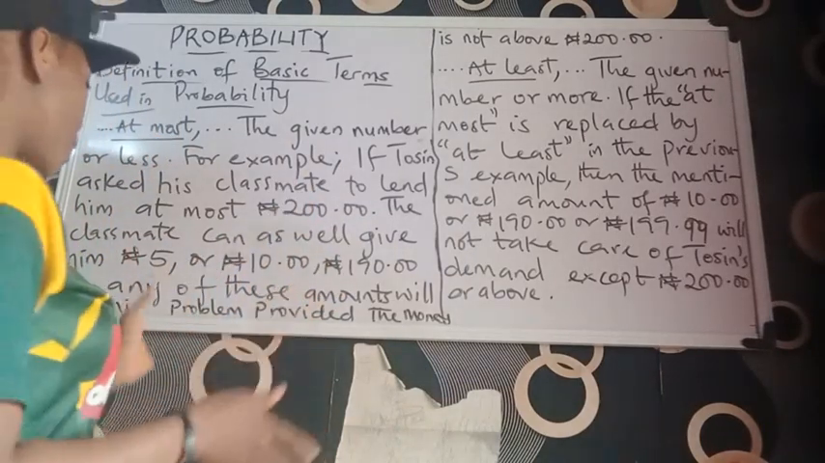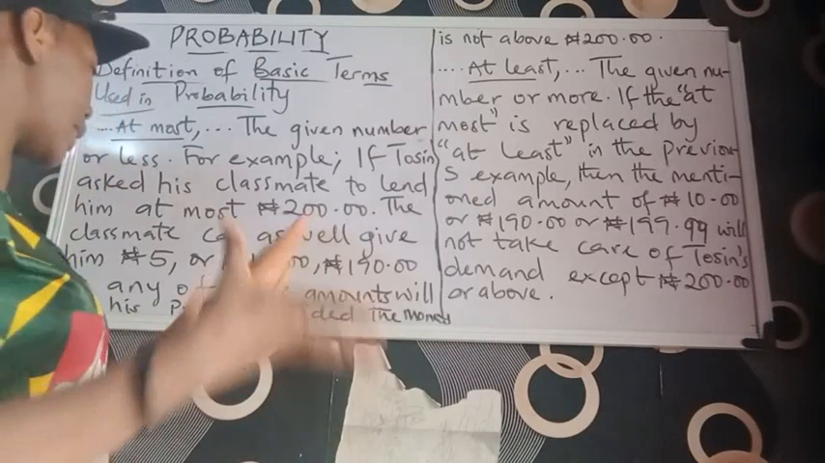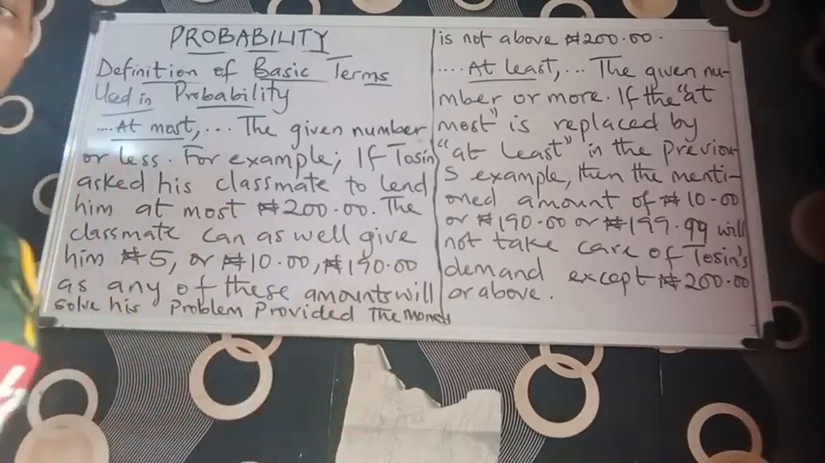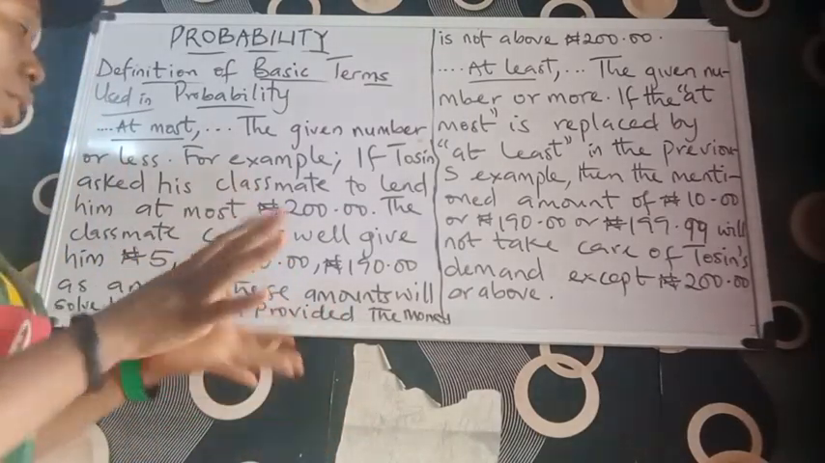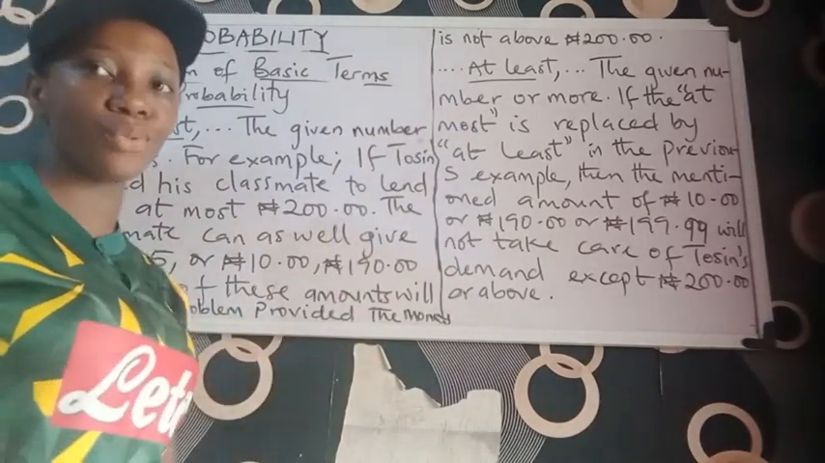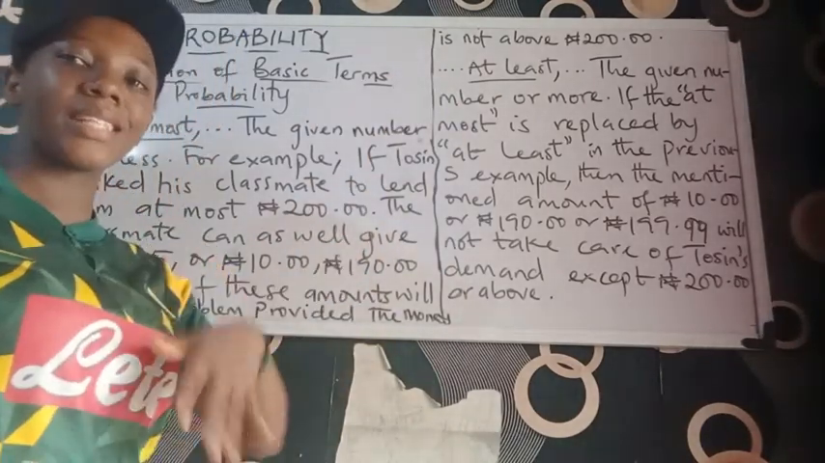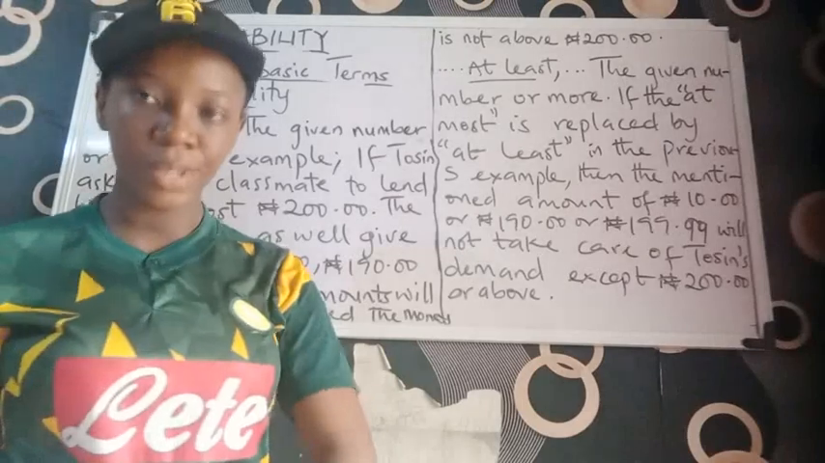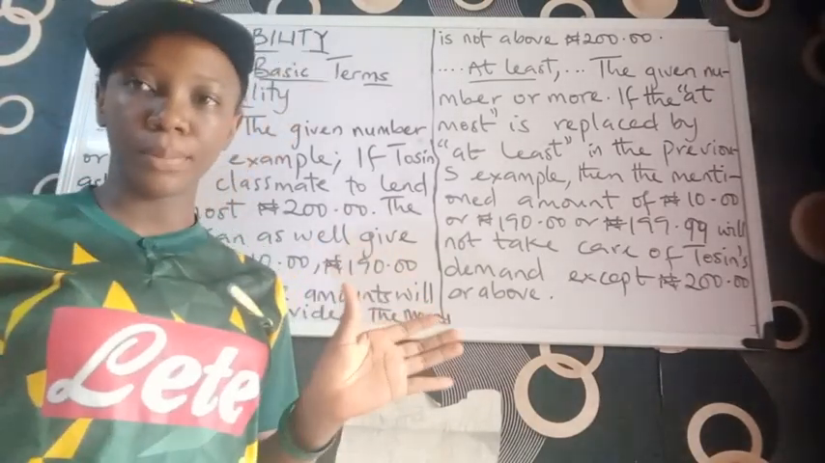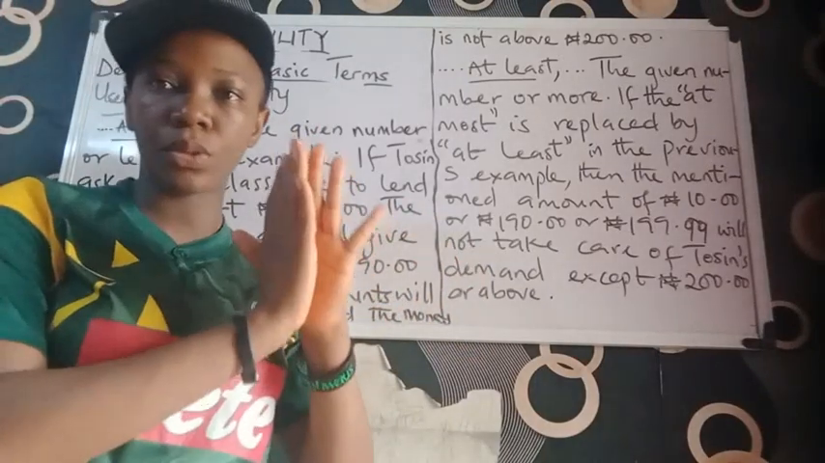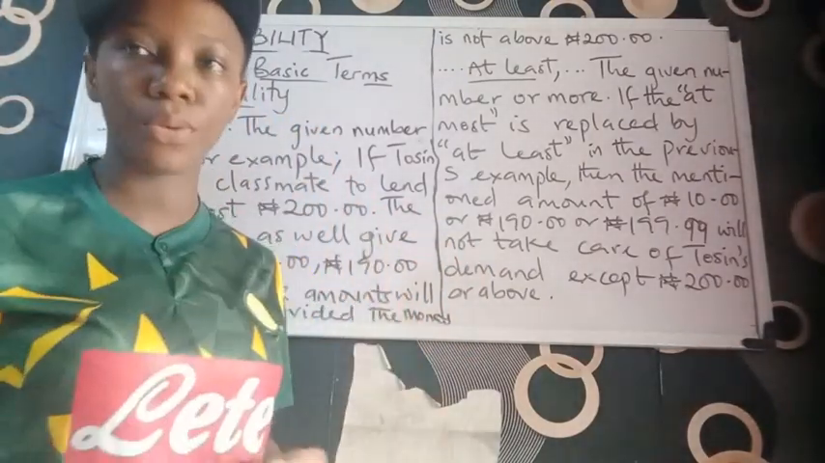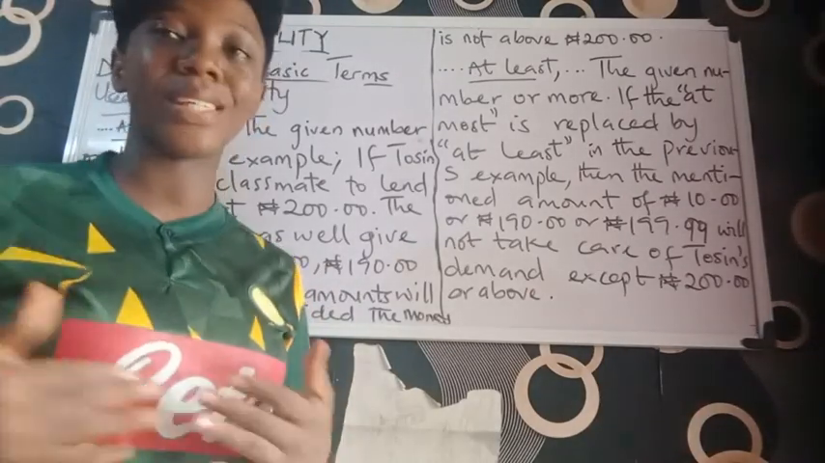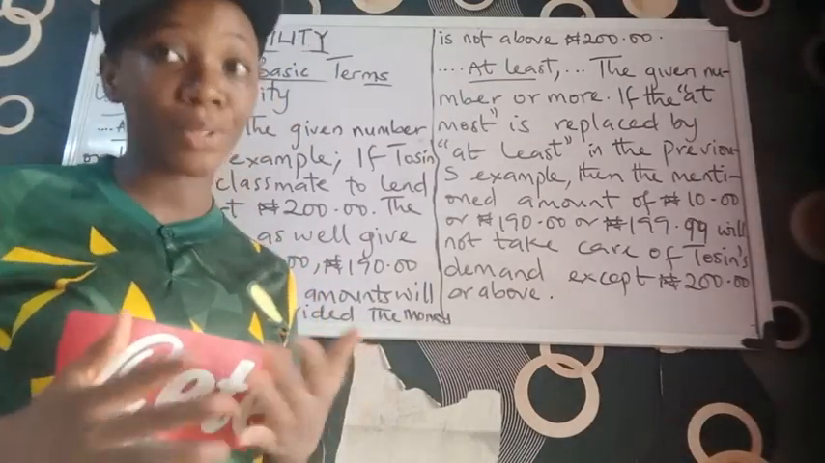So for example, if Tosin asked his classmates to lend him at most 200 naira, the classmates can as well give him 5 naira, 10 naira, 190, as any of these amounts will solve his problem provided the money is not above 200, because we already said that at most means that particular number or less. So if they give him 200, it will solve his problem. If they give him any amount below 200, it can also solve his problem. You are not allowed to give him more than 200 because he said at most. He was the one that said so.